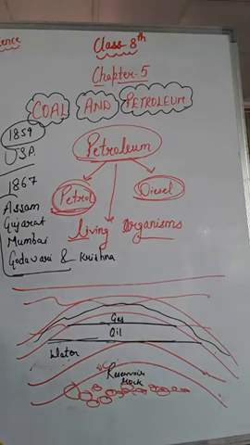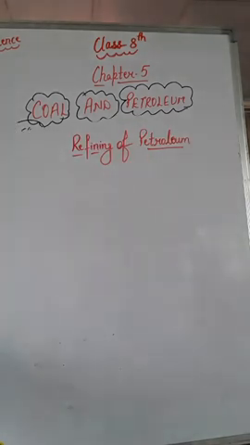Now the next topic is refining of petroleum. First of all, let us understand the meaning of refining. Refining is the process of separating the various constituents of petroleum. Petroleum contains various constituents, and the separation of those constituents is known as refining. We know that petroleum is a dark oily liquid and has an unpleasant odor, means unpleasant smell.